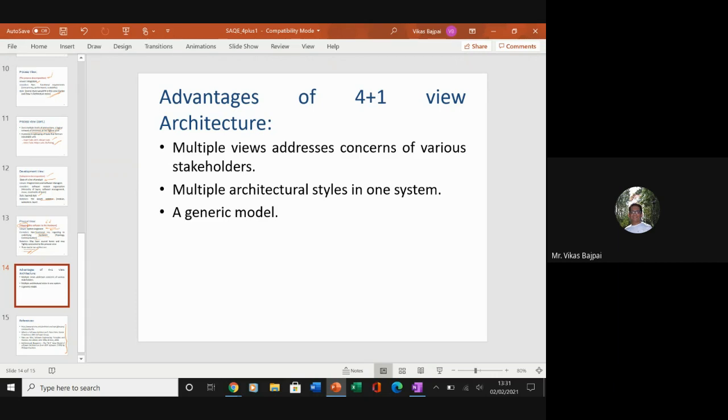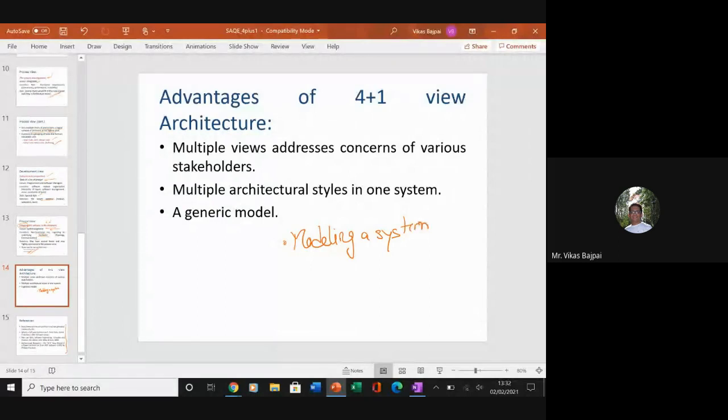Then we have modeling a system, where we can decide which views are needed. Let me write it before you miss this. Modeling a system: we decide which views are needed to best express the architecture of the system and to expose the technical risks to the project.